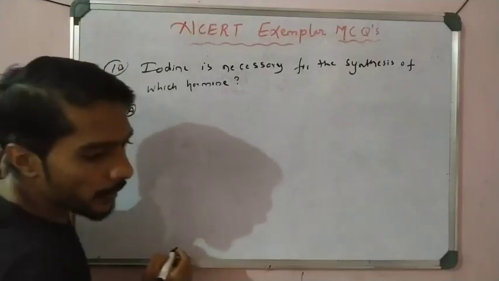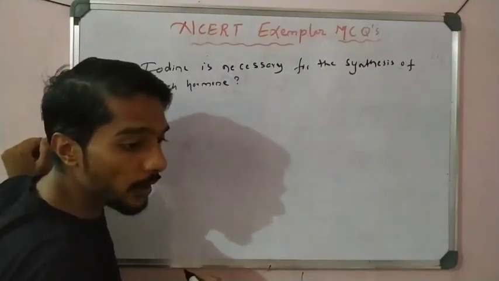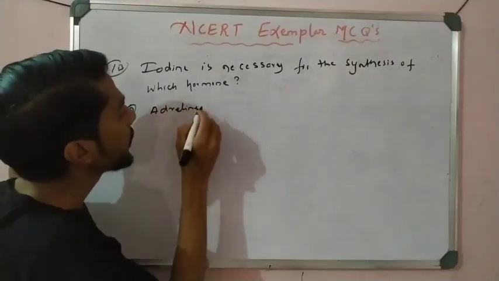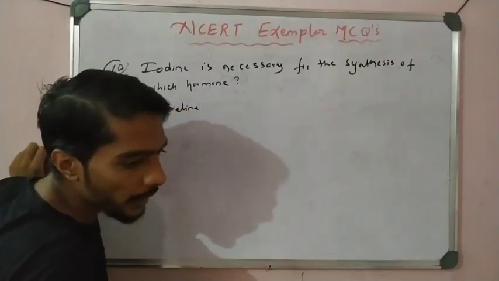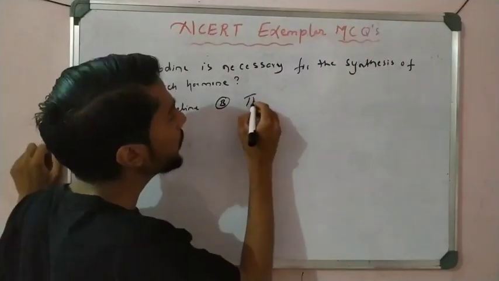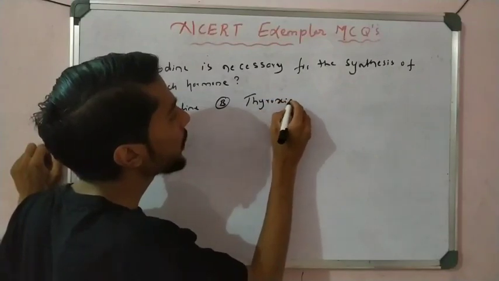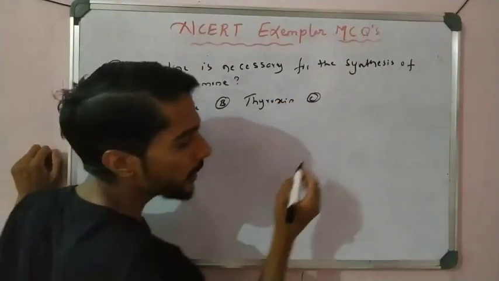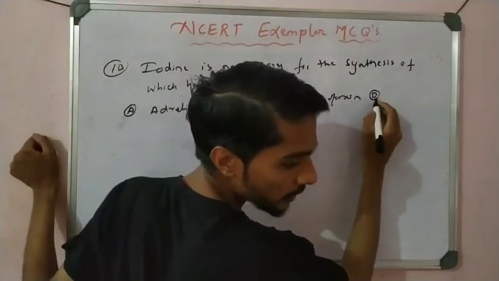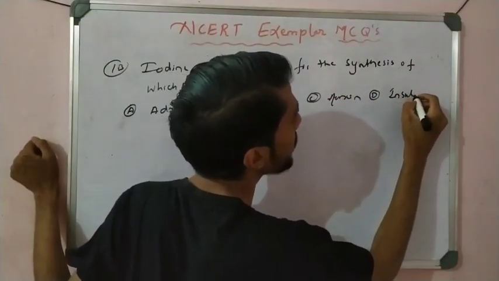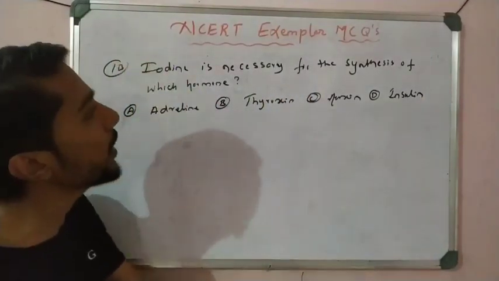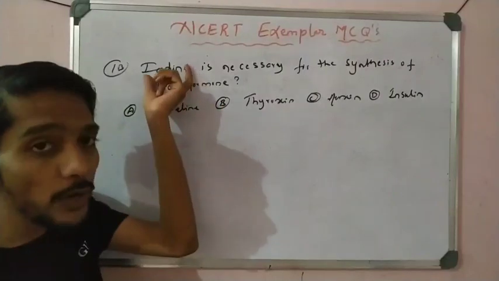It is all about animal hormones. Option A, adrenaline; option B, thyroxine; option C, auxin; and option D, insulin. Which mineral is required for making which hormone? Iodine.